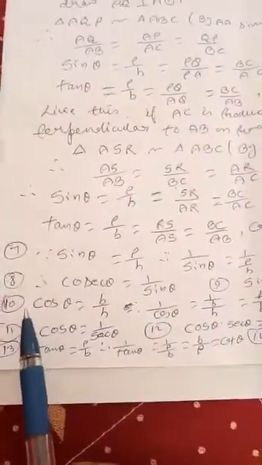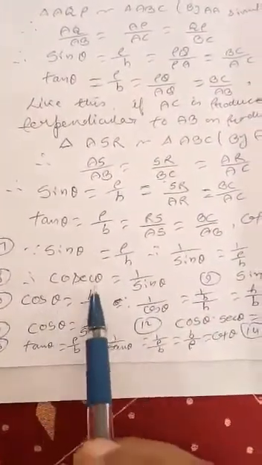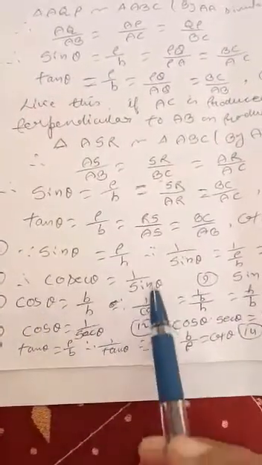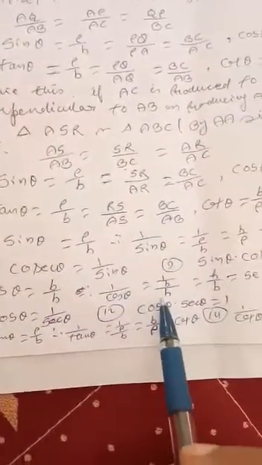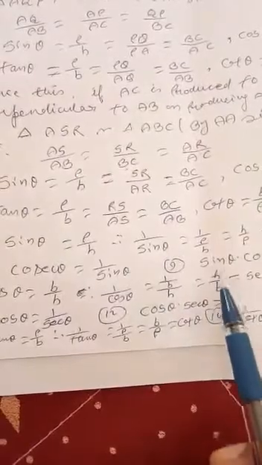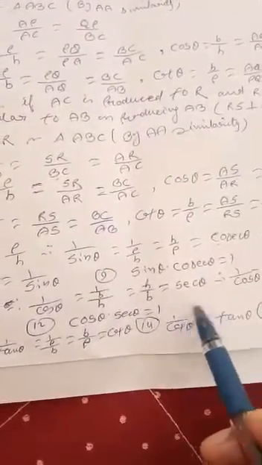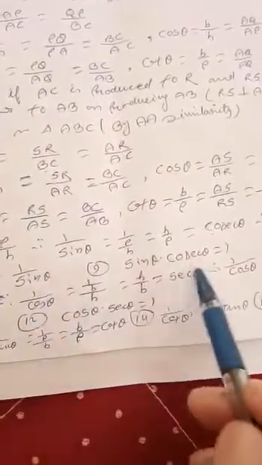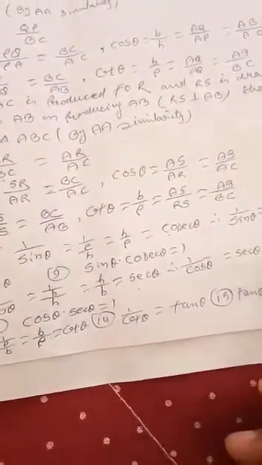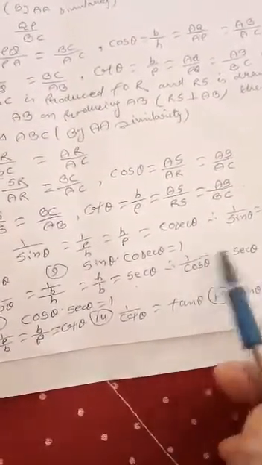Now the next formula, cos theta is equal to base upon hypotenuse. Therefore 1 upon cos theta is equal to 1 upon base by hypotenuse, and this hypotenuse will go up. So hypotenuse upon base is equal to sec theta. Therefore 1 by cos theta is equal to sec theta. So 1 by sec theta is equal to cos theta. Again cos theta into sec theta is equal to 1.